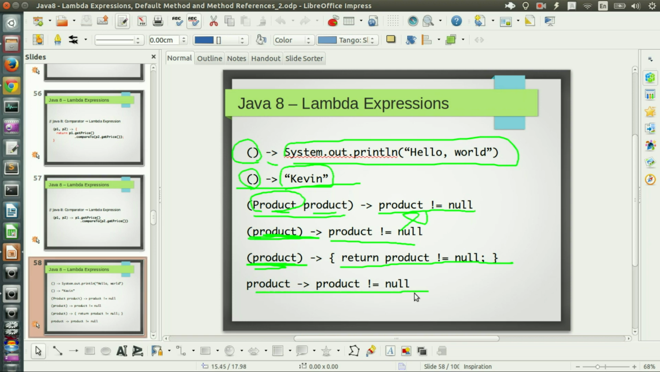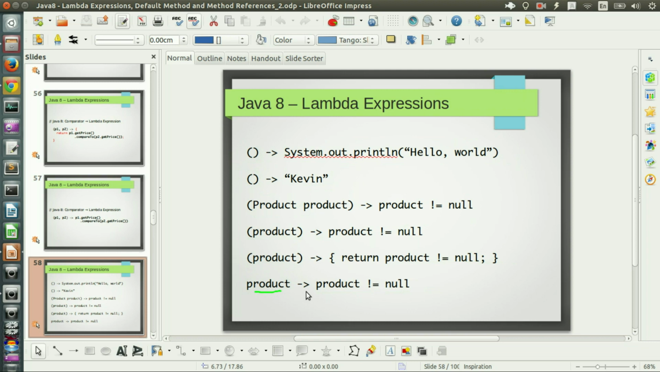The last one, the most concise one. So if a lambda expression takes only one parameter, then you don't need to put parentheses. You can omit that. So without parentheses, you just put the name of the parameter and the arrow, then the lambda body. That's it.